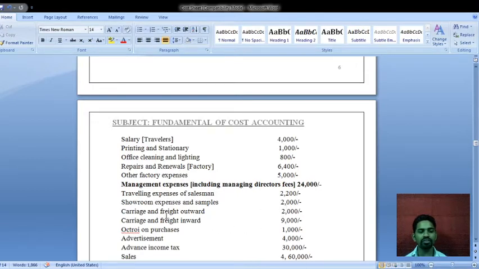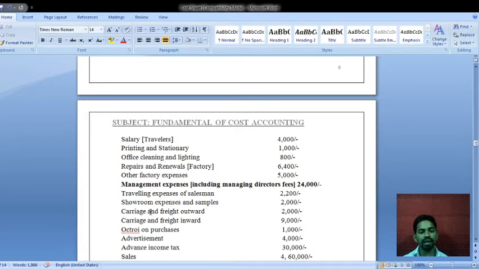Next carriage and freight outwards, amount is rupees 2000. So carriage means what? It is one of the traveling expenses. Carriage outward means, while selling the manufactured goods, at that time they are paying the carriage outwards, so it is related to the selling and distribution expenses, we have to take under the selling and distribution expenses, rupees 2000. Next carriage and freight inwards.